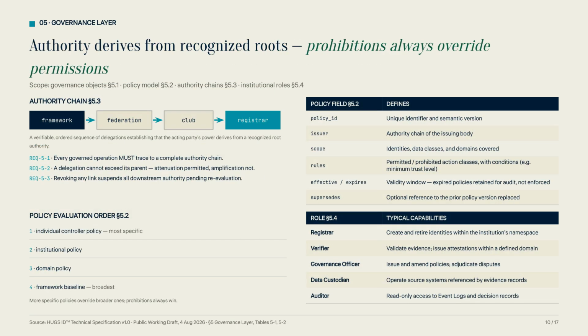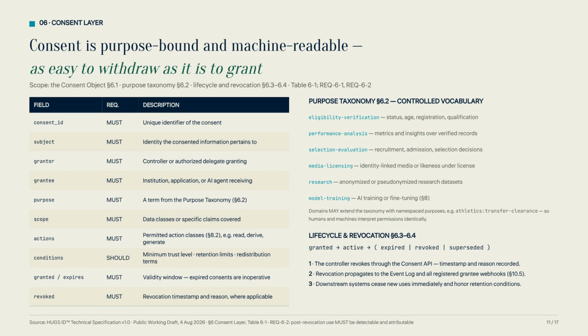Authority derives from recognized roots, and prohibitions always override permissions. Our evaluation order ensures that specific policies are respected, creating a clear chain of governance. Consent in HUGS ID is purpose-bound and machine-readable, making it as easy to withdraw as it is to grant. This is achieved through a controlled purpose taxonomy and an automated revocation process.